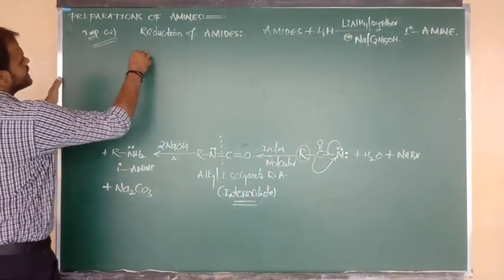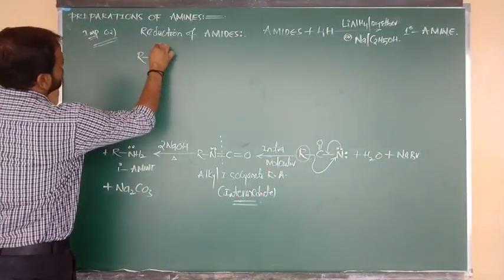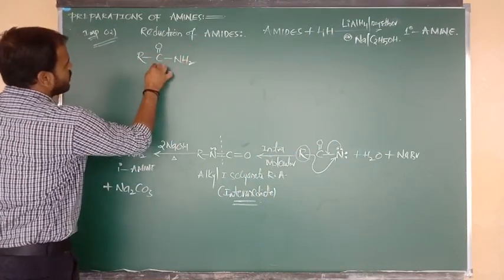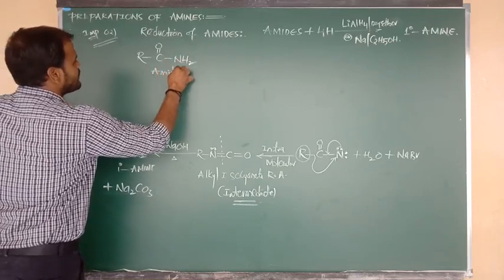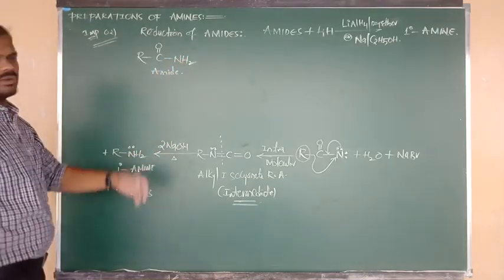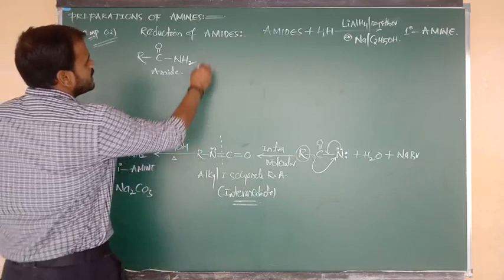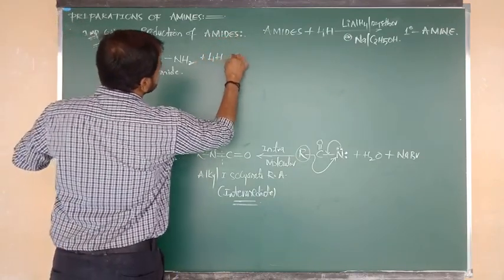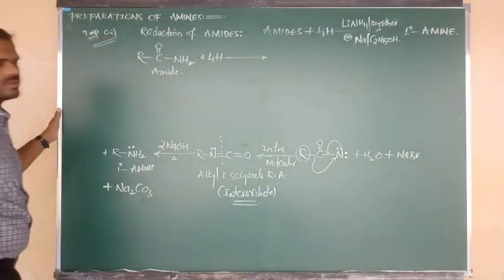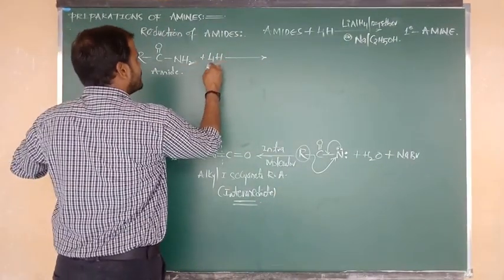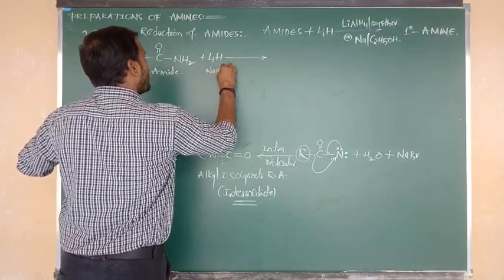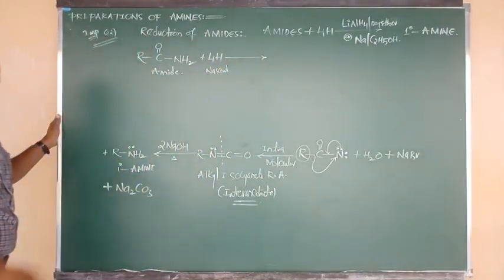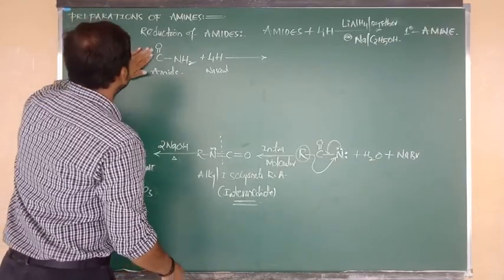Yes. So let me consider one general reaction or formula. R bonded to C double bond O, C double bond O bonded to NH2. So this is the formula of what, beta? Amide. We know this formula very well. Such amide, when it undergoes reduction, what is meant by reduction? Addition of hydrogen. Now, which type of hydrogen? Very active hydrogen, nascent hydrogen, meaning most active hydrogen. Okay, beta? Yes, so what can we write now?